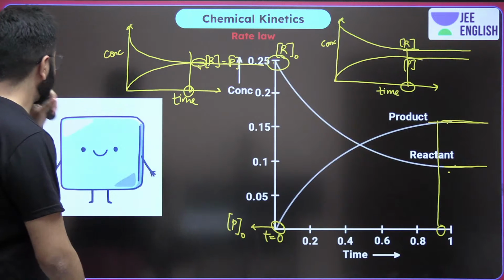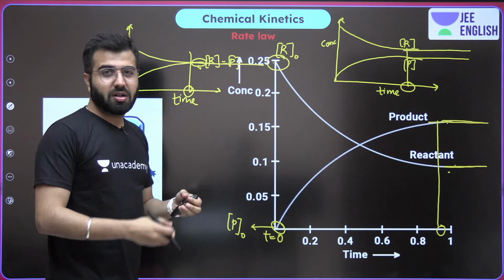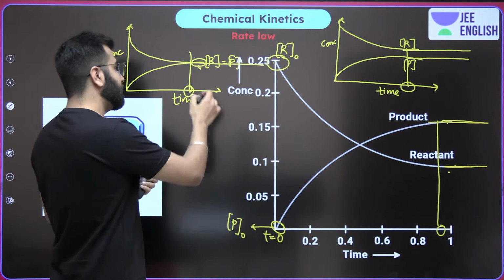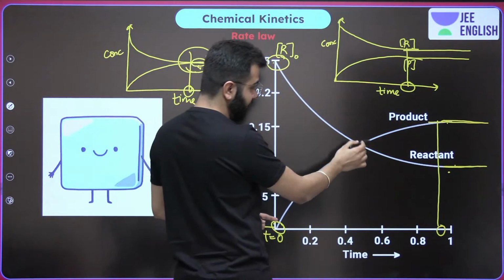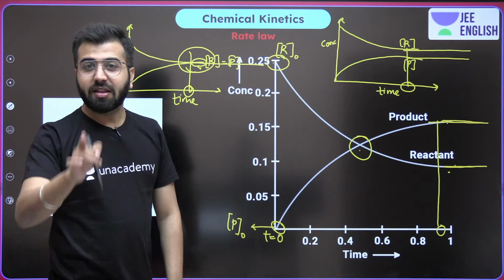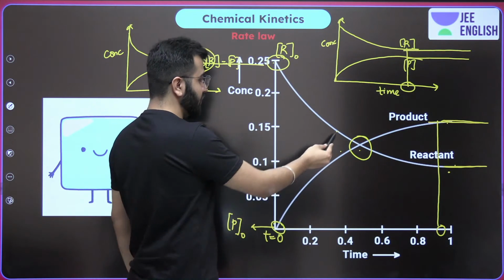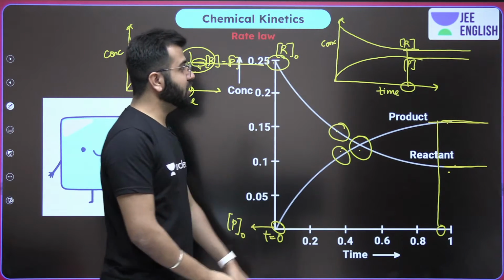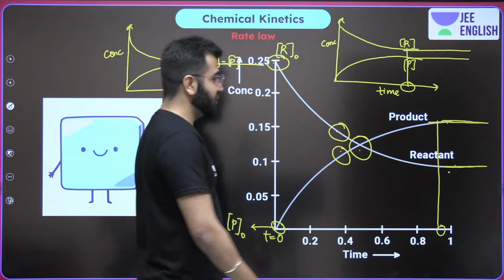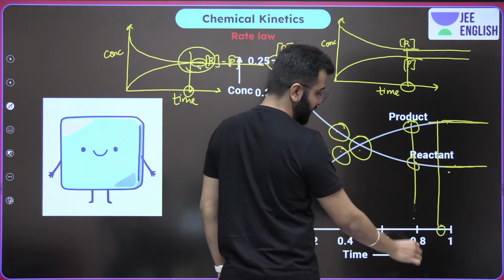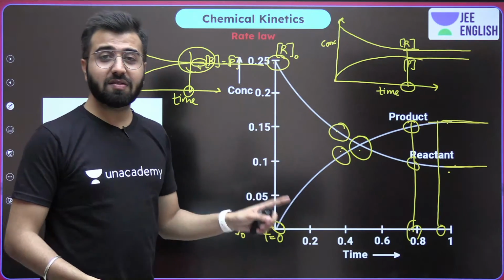And over here, this is all possible. After 2 hours, 4 hours, whatever, there can be a scenario where the concentration of reactant and product is the same. It's also over here, see this point. And this could be that the reaction stops when the concentration of reactant is still more than the concentration of product, what I showed you there. And there could be a scenario where the concentration of product becomes higher than the reactant and the reaction stops here. Different reactions is what I'm talking about. All the 3 graphs are acceptable.